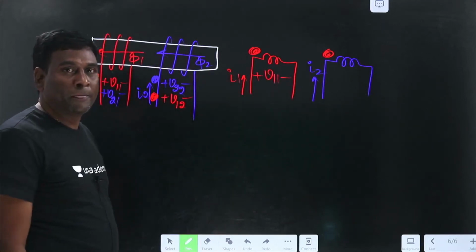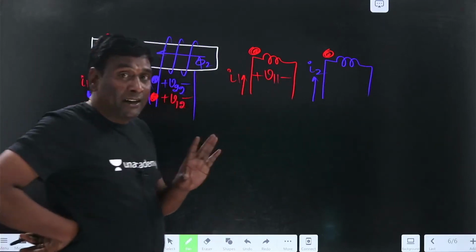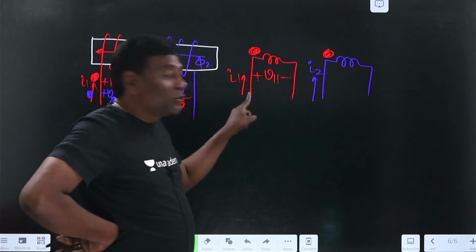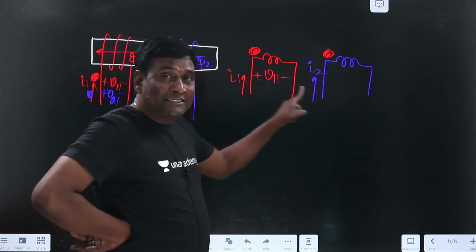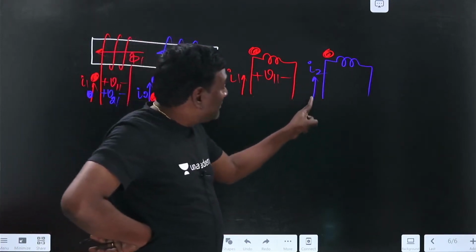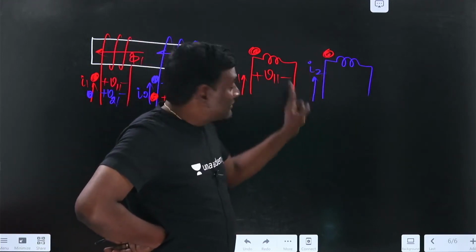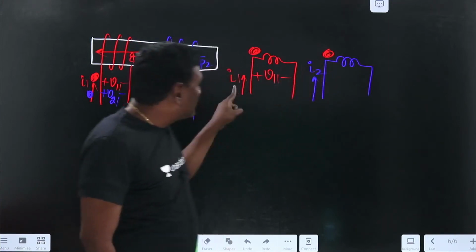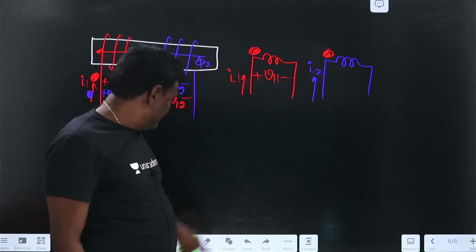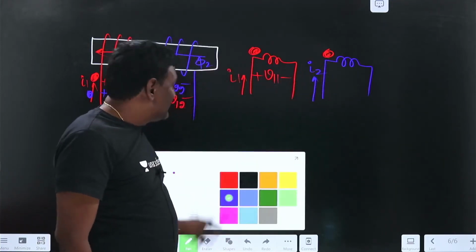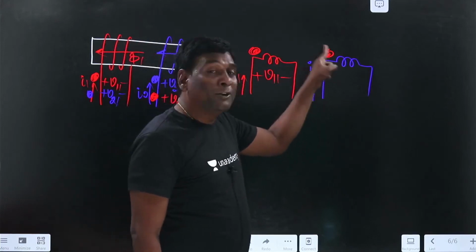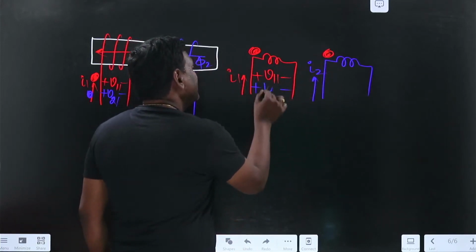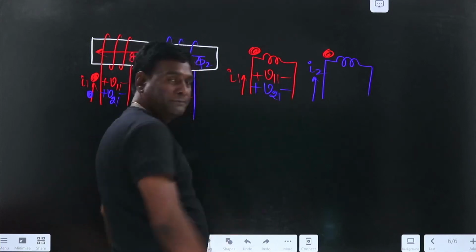Now, see here, relax. Because of this current, some voltage should be induced here. Whenever my current is entering into the dot, focus, this dot will become positive, mutual. So whenever my current is entering into the dot, this dot will become positive. This is because of 2 in 1.